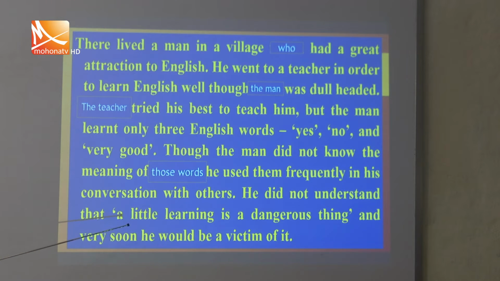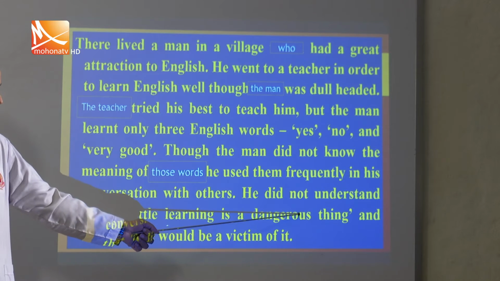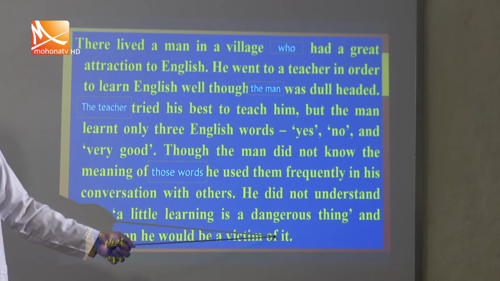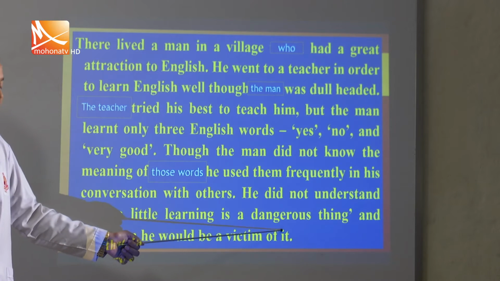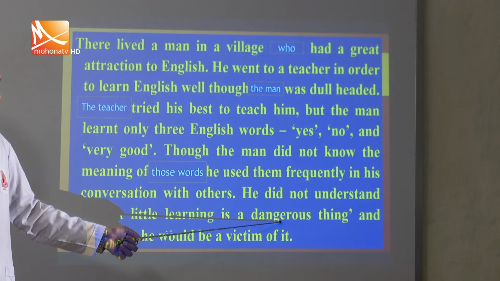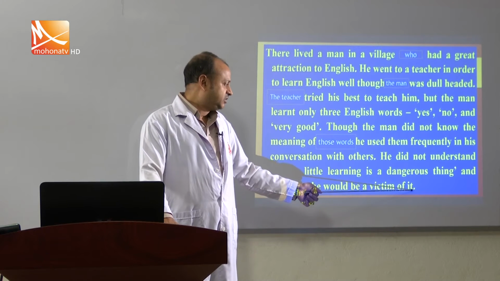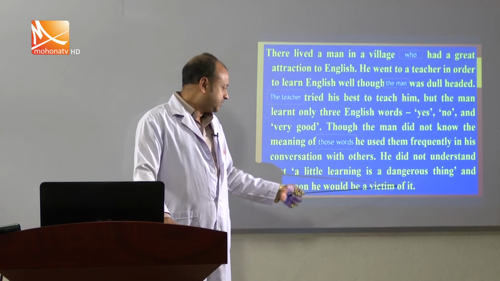Even he did not understand that a little learning is a dangerous thing, and very soon he would be a victim of it. So, it is unclear here because we do not actually know what it means.